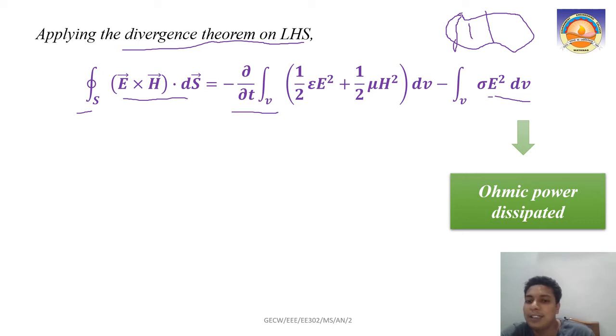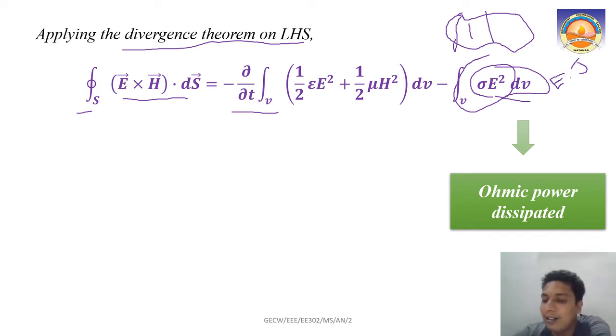Sigma E means what? It is about conduction, right? J equal to sigma E is a conduction, and we have defined E dot J as what? That power density also. So this E dot J term or sigma E square is the power density. Once you integrate over the volume, what will it become? Before it was watt per meter cube, and once we integrate it over the volume, it will become the power, right? So this is the ohmic power dissipated, and there are other two terms.